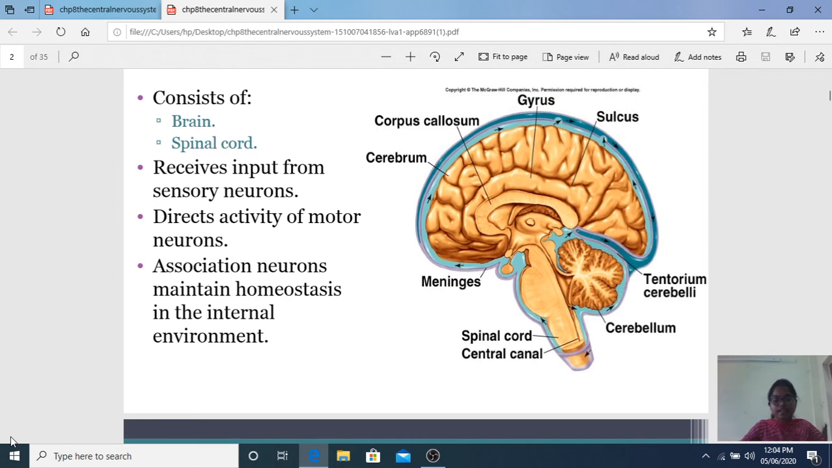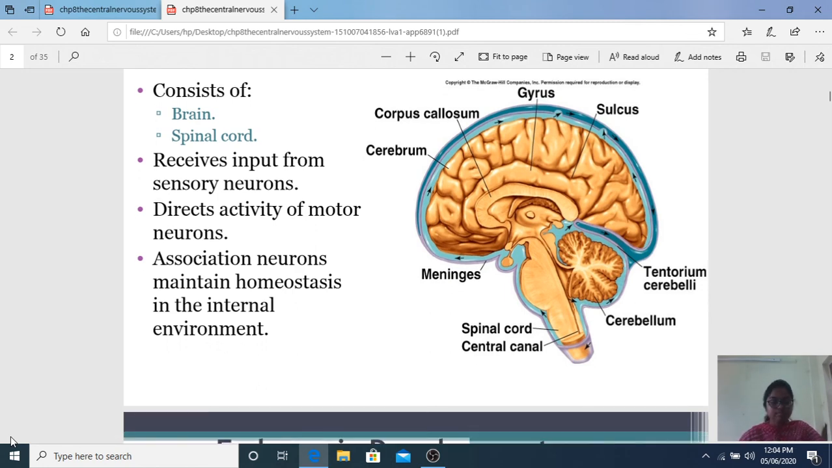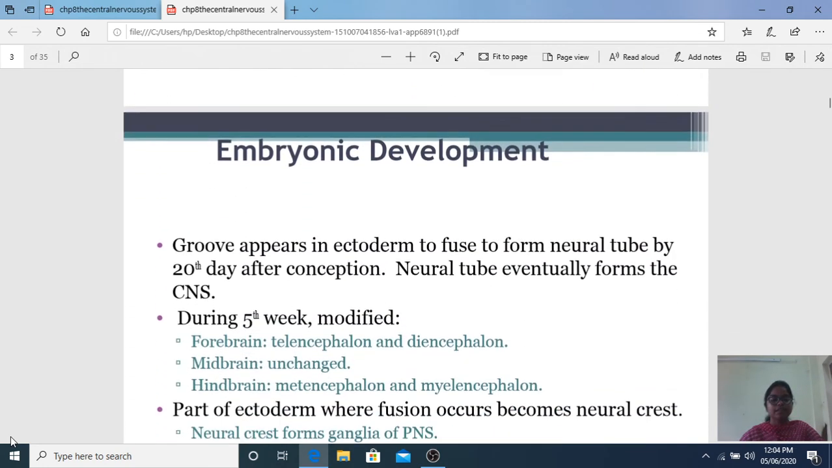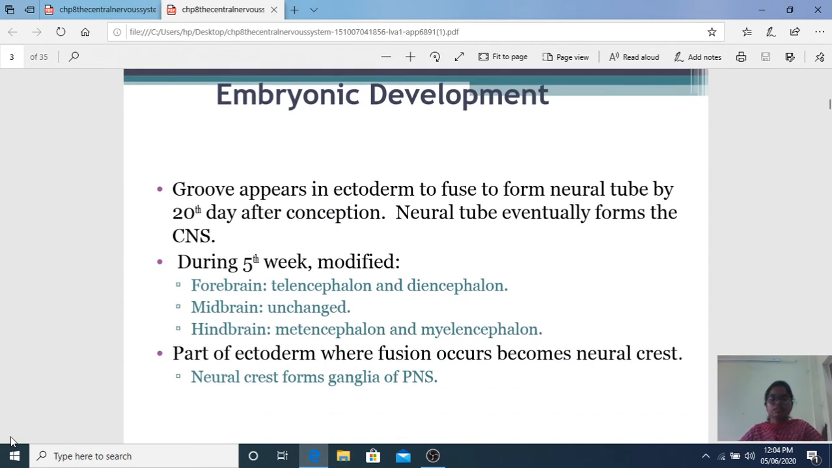And the meninges, I told you, the brain is covered by the 3 meninges, and they also cover the spinal cord. They are the dura mater, arachnoid mater, and the pia mater, the innermost. In embryonic development, a groove appears in the ectoderm. The brain is developed from the ectodermal structure, and on the 20th day of conception the neural tube is formed, and by the 28th day it is forming the CNS.